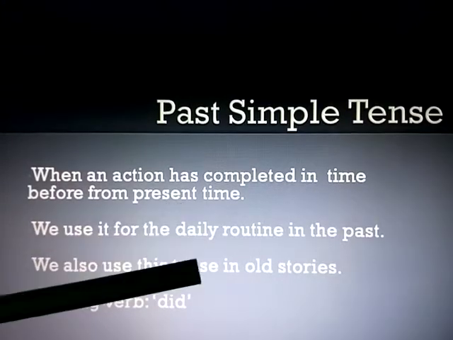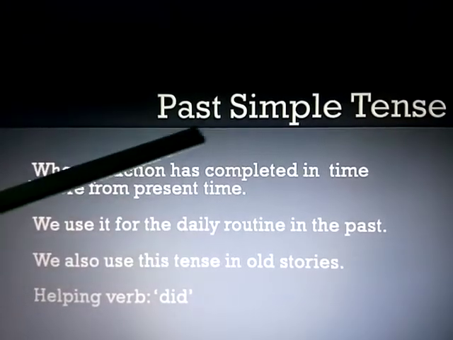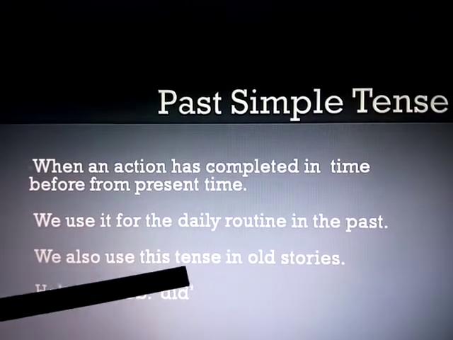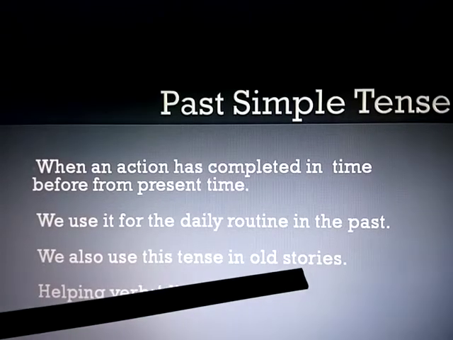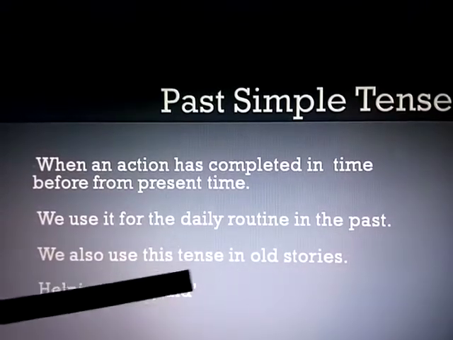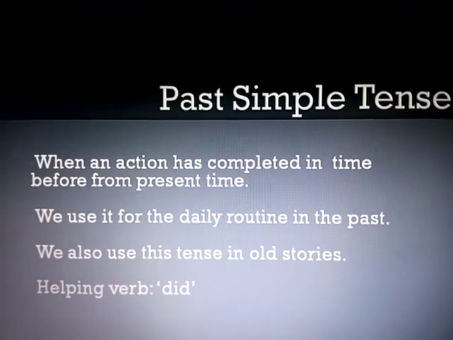In the past means, suppose yesterday, whatever you have done, you can tell in past simple tense. We also use this tense in old stories. You can see in old stories we always use past simple tense. Its helping verb is did.